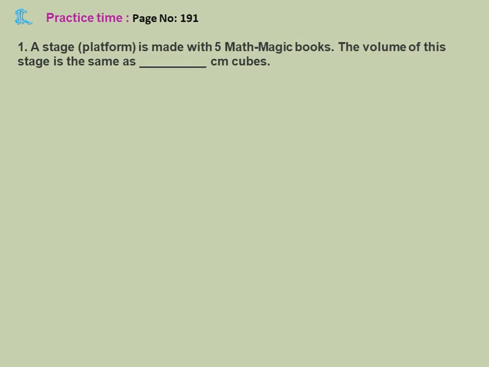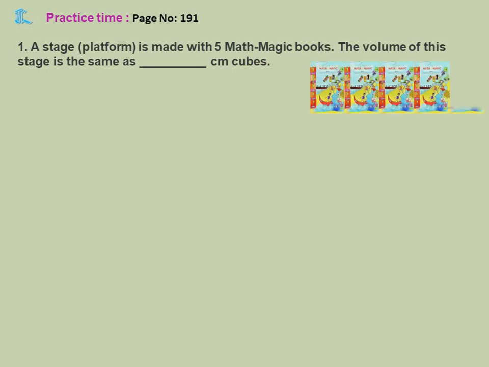Now, practice time, page number 191. A stage or platform is made with 5 math magic textbooks. So, 5 mathematics textbooks they have used to make a platform. The volume of this stage is same as dash centimeter cubes. Now, volume of one Math Magic book, if I use 1 centimeter cubes, totally how many cubes are required? I said 540 centimeter cubes.